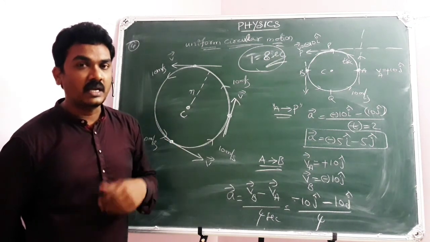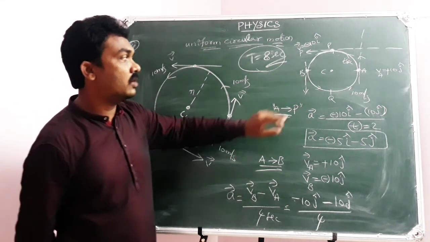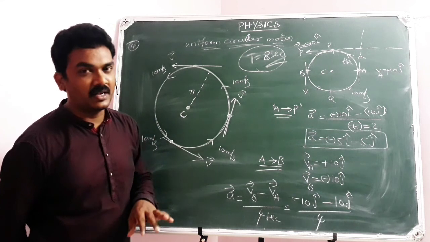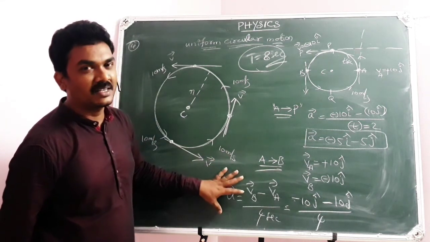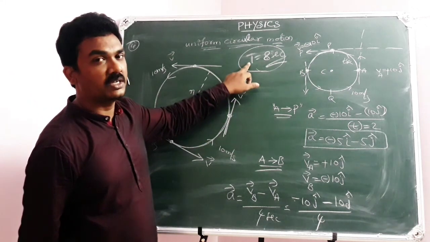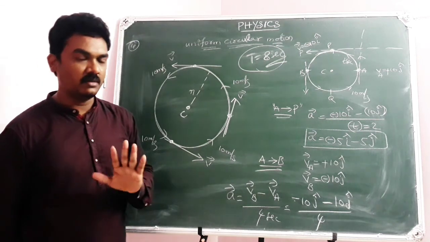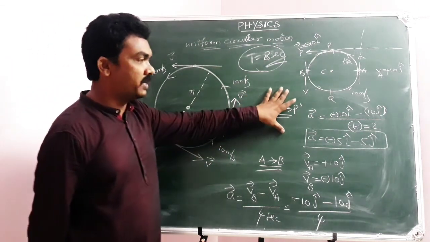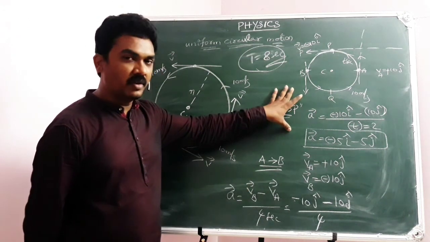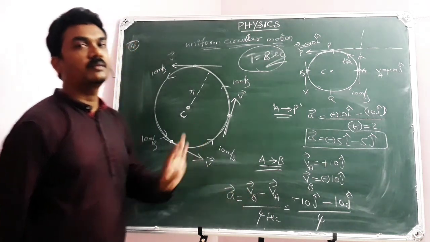Calculate the acceleration of the particle over the quadrant. Calculate the acceleration of the particle over the semicircle. Consider the time period of rotation is 8 seconds. I think the question is clear. This is not the solution; this is the first part of the solution. This is the second part of the solution. This is the acceleration over a quadrant. This is the acceleration over a semicircle.